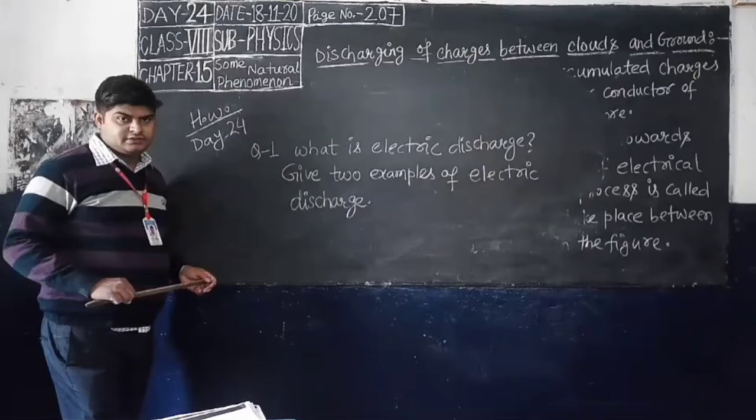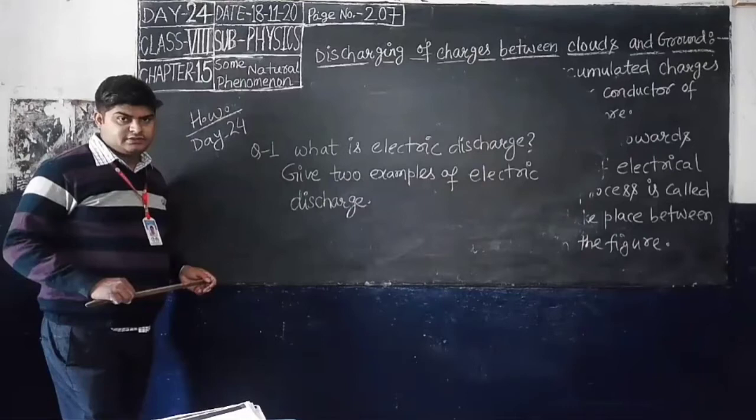So separation of charges is possible in the cloud after rubbing of two clouds, or rubbing of air currents and water droplets. The cloud is then separated into two parts: the upper part is positive charge, whereas the lower part is negative charge.